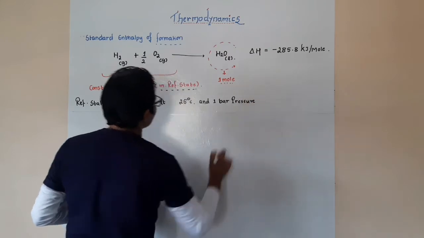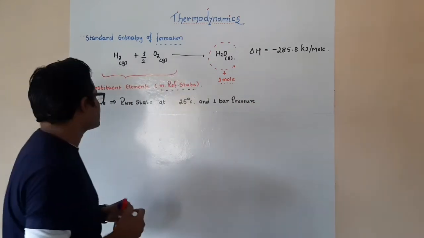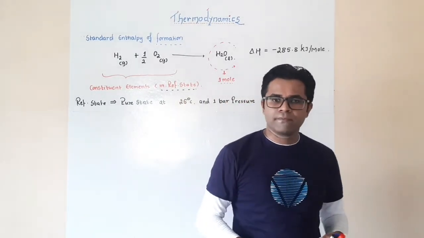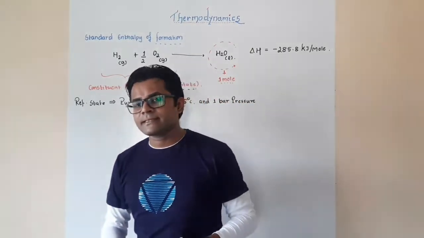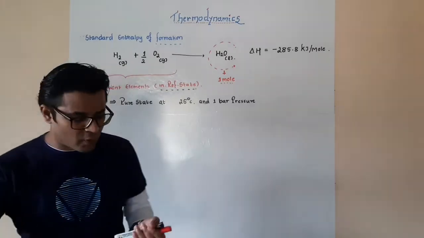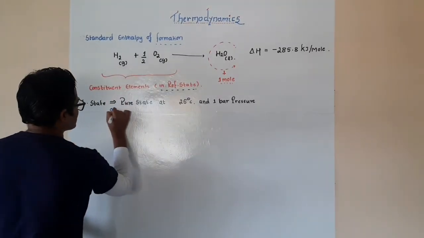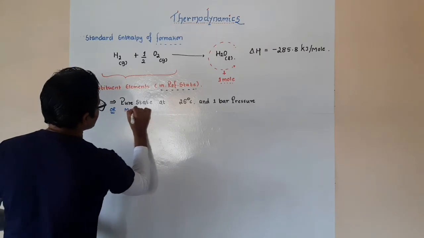I can also call this reference state the most stable state of a system at 25 degrees Celsius and 1 bar pressure. You can go with even this statement, or I can write it down over here as most stable state.